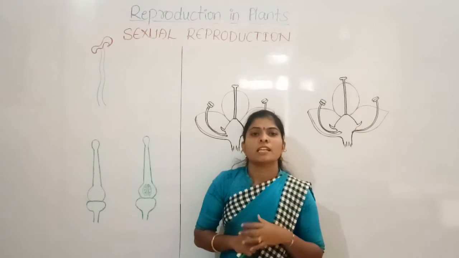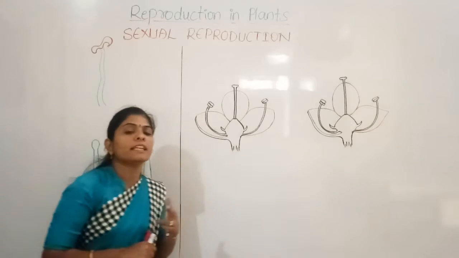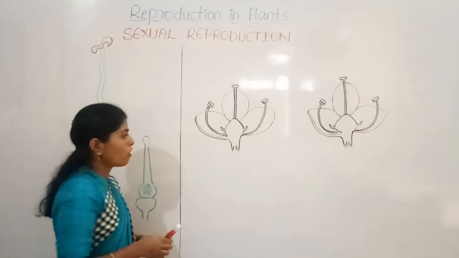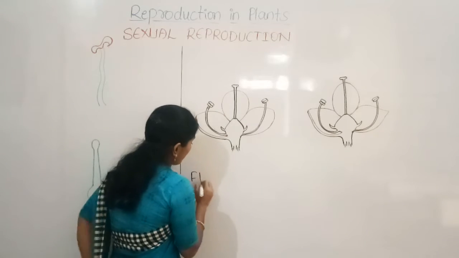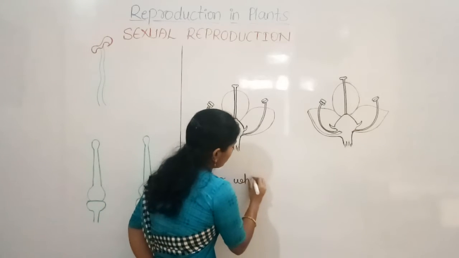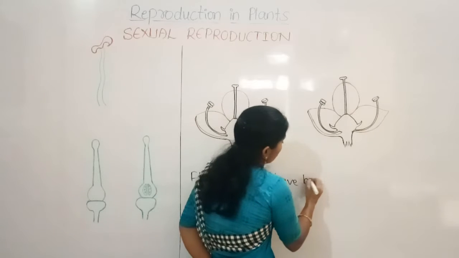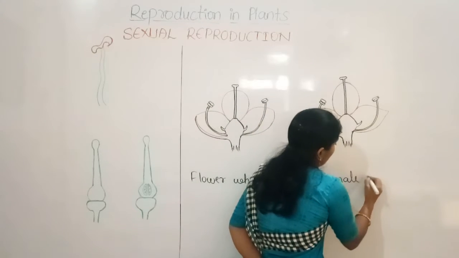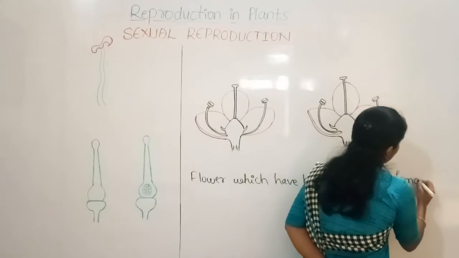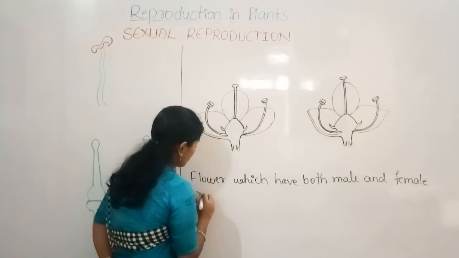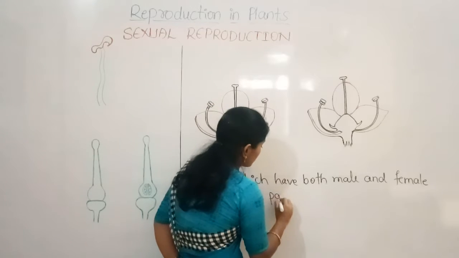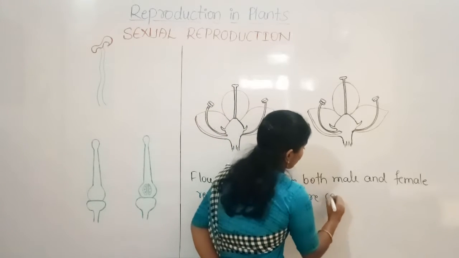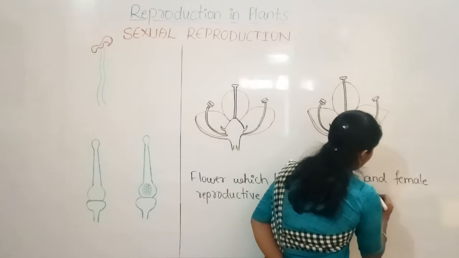Some flowers have both male and female reproductive parts, so they are called bisexual flowers. Flowers which have both male and female reproductive parts are called bisexual flowers.